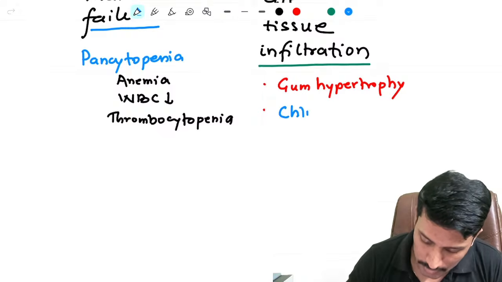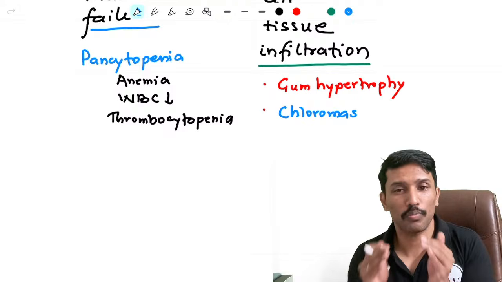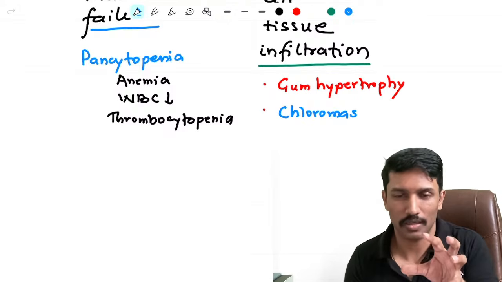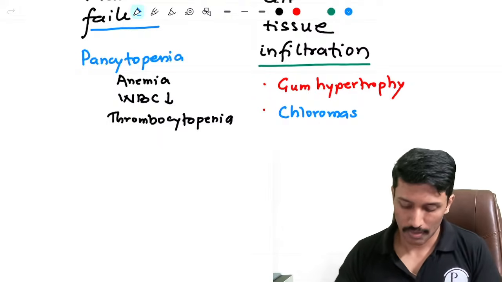So they may end up with chloromas. Chloromas are nothing but aggregation of blast cells in various tissues. Wherever some tissue has an aggregation of blast cells, that will be called a chloroma.